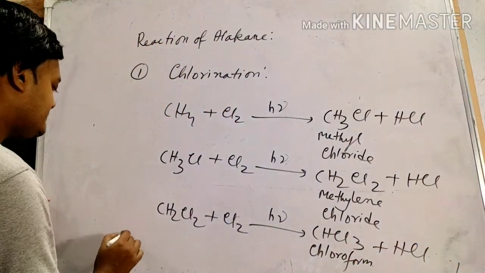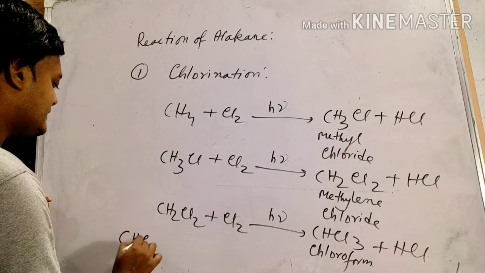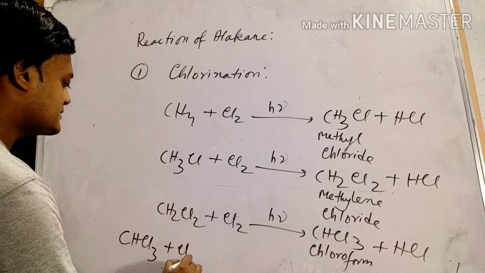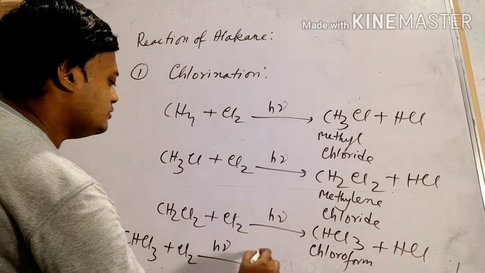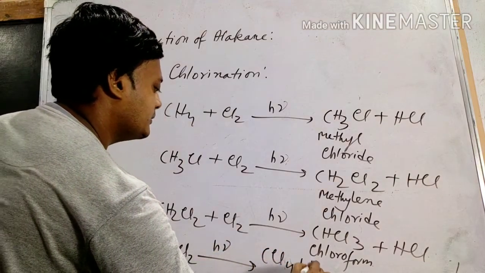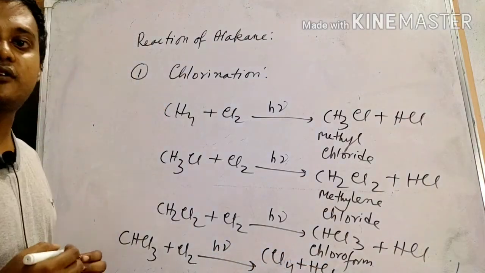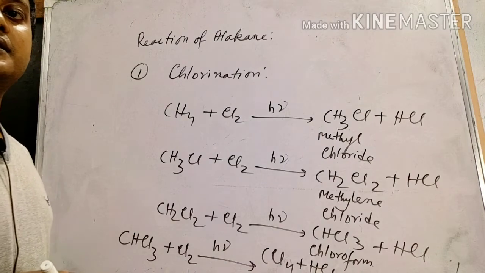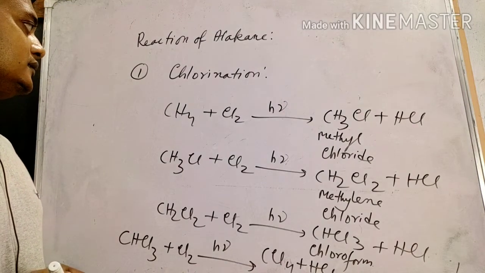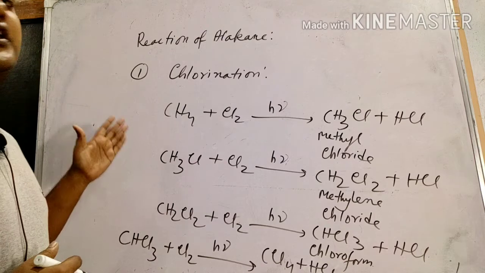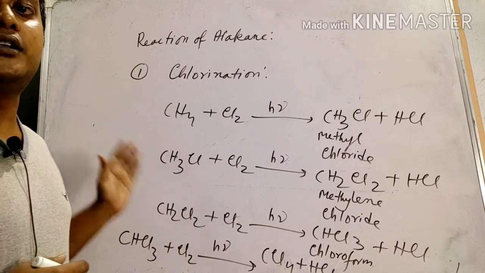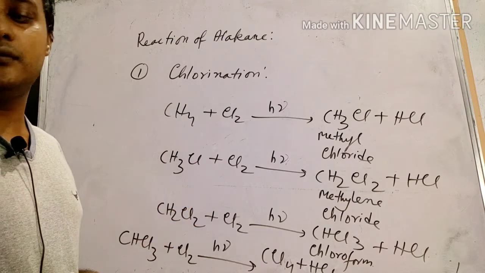And the last step, CHCl3 plus Cl2 under h nu gives CCl4 plus HCl, carbon tetrachloride. So that is chlorination, when hydrogen is replaced by chlorine.